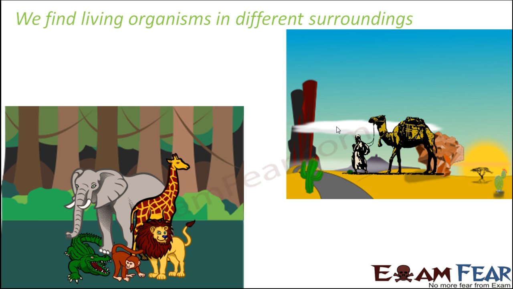There the environment is quite different. The climatic condition is quite different than what it is in the forest. In forest we see a huge number of trees, whereas when you go to the desert, you do not see that many trees. It has fewer trees because it is full of sand. It doesn't have the wet soil. Therefore, it doesn't support growth of a lot of plants.